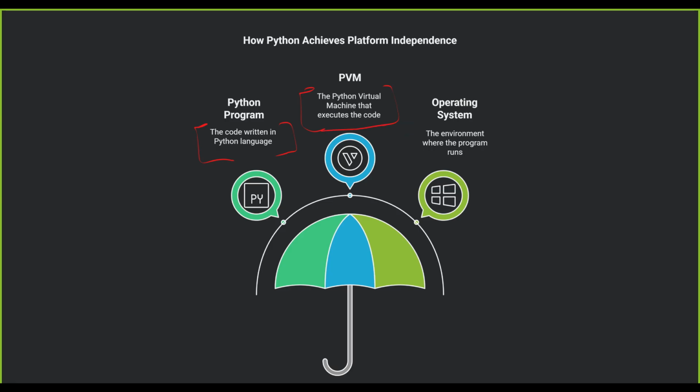In between them we have bytecode, and that bytecode is what makes it platform independent. So this part is platform dependent, meaning every operating system has its own PVM, Python virtual machine. The Python virtual machine executes the bytecode, and bytecode is platform independent.